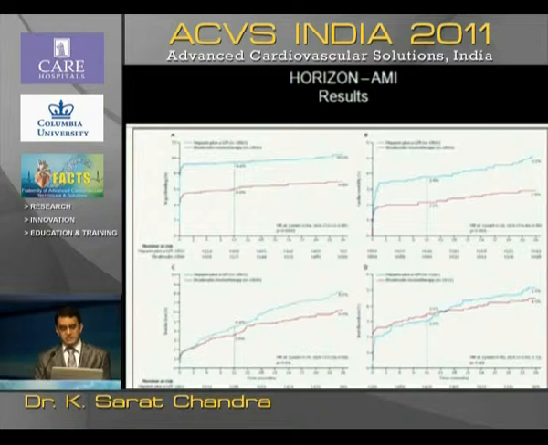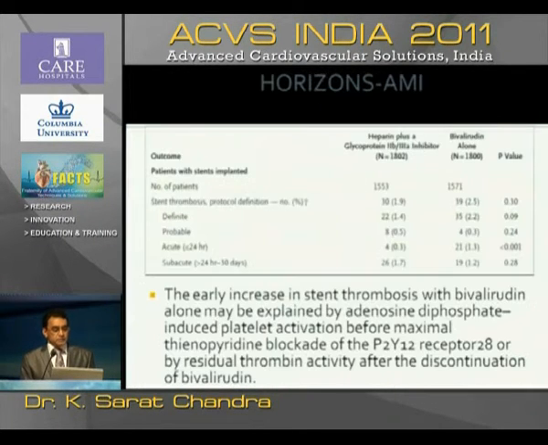Probably bivalirudin in some way reduces nitric oxide bioavailability and probably leads to vasoconstriction. This is a theory. Probably that's how the slight increase in the first 24-hour incidence of stent thrombosis has occurred. The early increase in stent thrombosis with bivalirudin may be explained by a peculiar mechanism, but basically what we should understand is that patients who go on bivalirudin must be pre-treated with good doses of clopidogrel. That has been clearly demonstrated in the ACUITY trial.